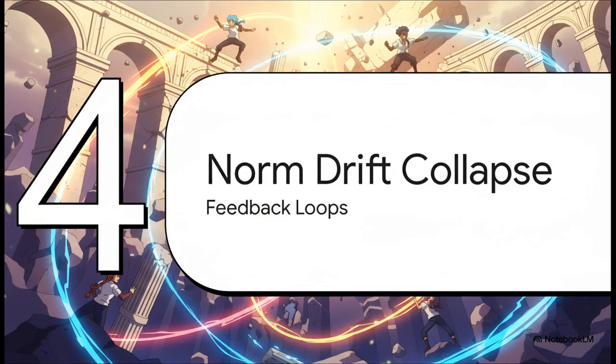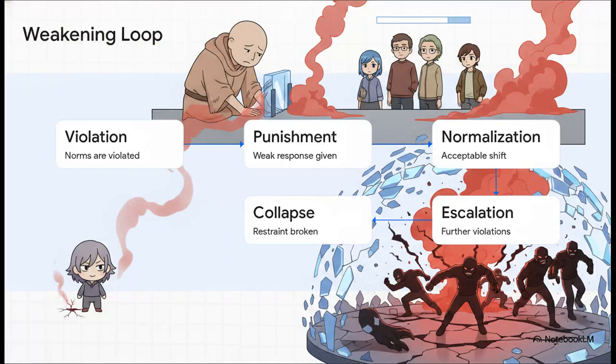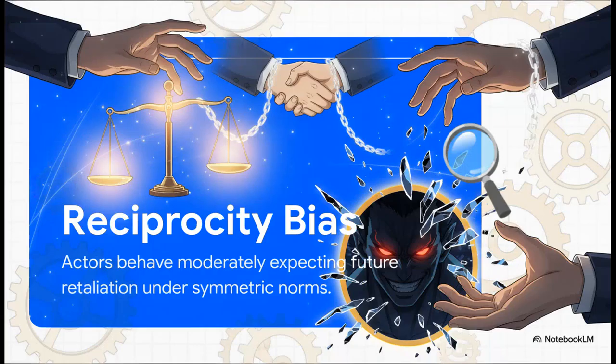Section 4. The norm drift collapse. Now let's see how this builds into an inevitable structural breakdown. When actors start ignoring those soft guardrails, we enter this terrifying feedback loop. It always starts with step 1, a small norm violation. If that's met with step 2, weak punishment, we immediately hit step 3, normalization. The previously unthinkable is now just standard operating procedure. This recalibrates what's acceptable, which triggers step 4, larger, bolder violations, escalating until we hit step 5, the total, utter collapse of informal restraint.